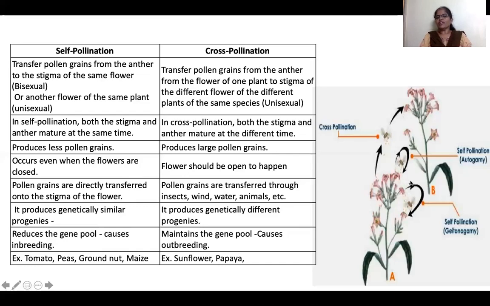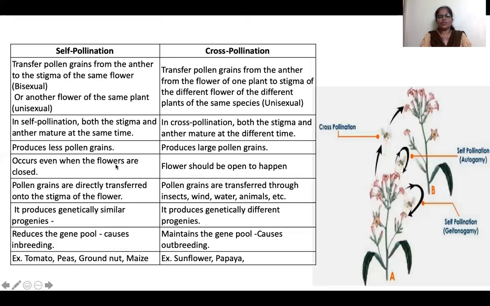In self-pollination both mature together, whereas in cross-pollination they mature at different times. In self-pollination, pollen grain production will be very less, whereas here it will be more.